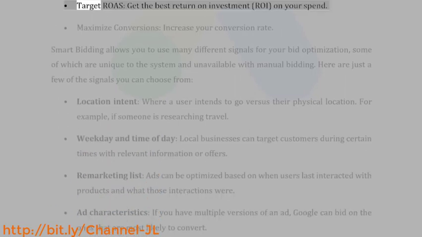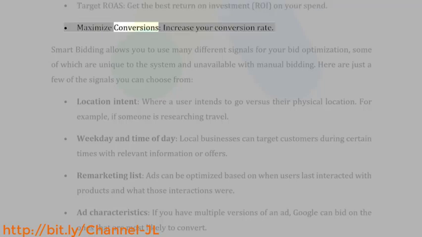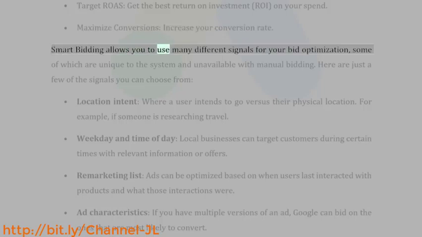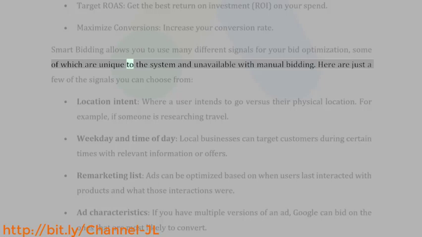Target ROAS, get the best return on investment, ROI, on your spend. Maximize conversions, increase your conversion rate. Smart bidding allows you to use many different signals for your bid optimization, some of which are unique to the system and unavailable with manual bidding.